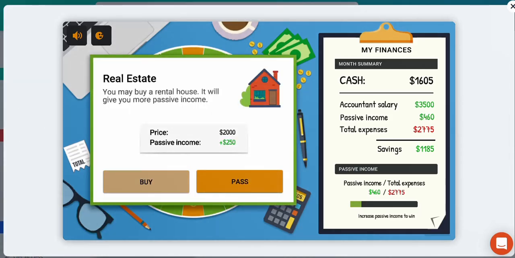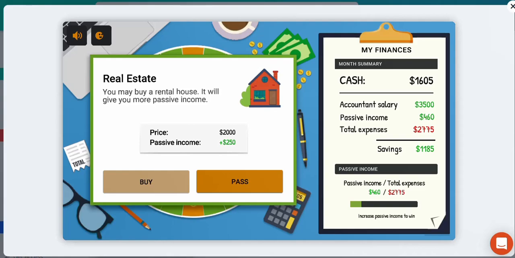Okay, real estate. Very good investment, generating lots of passive income, but unfortunately, we don't have enough cash available to take advantage of this opportunity. This opportunity costs $2,000 US. It will bring in passive income of $250 US, but you can see I can't buy this particular property because I don't have enough money. So unfortunately, we have to pass.